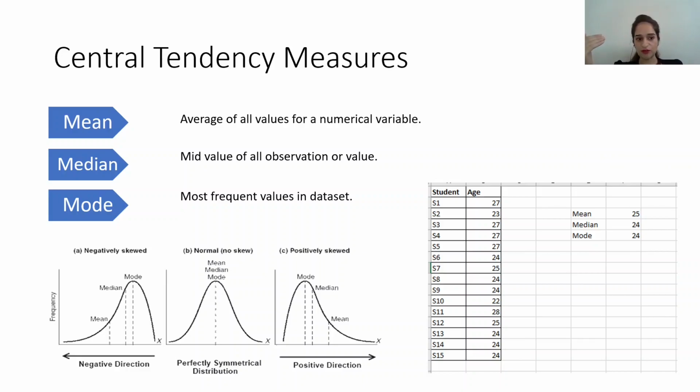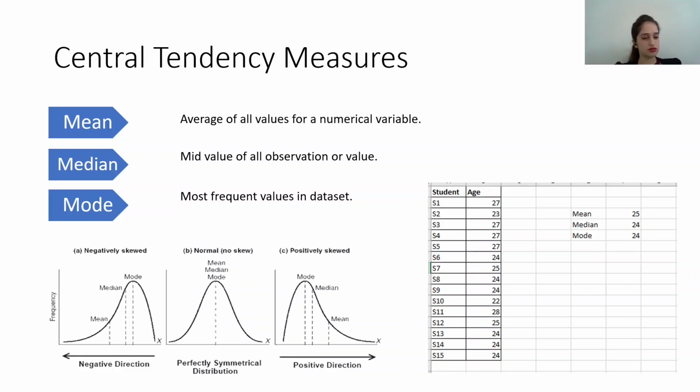The formula of median is n plus 1 by 2. This n depends on whether it's odd or even. Sometimes it's n by 2 or n plus 1 by 2. So when I sort the data, I have more people at age 30, 35. The median of it, the mid value of it, will slightly increase.